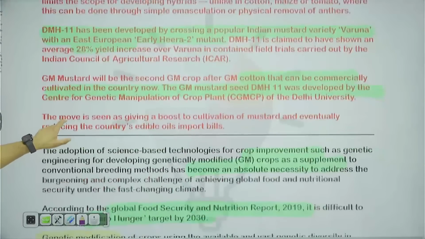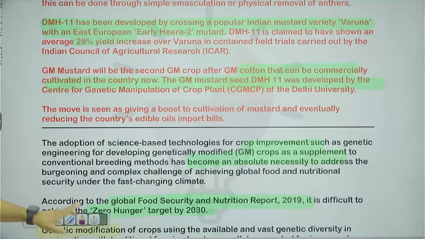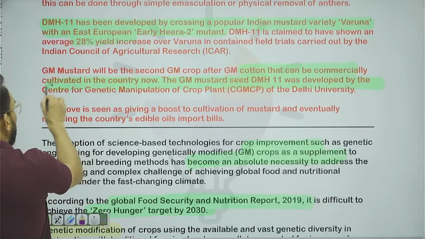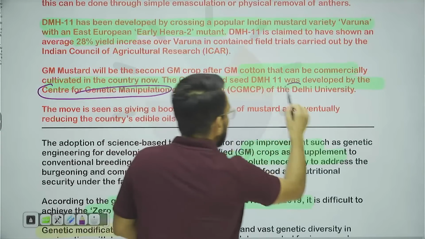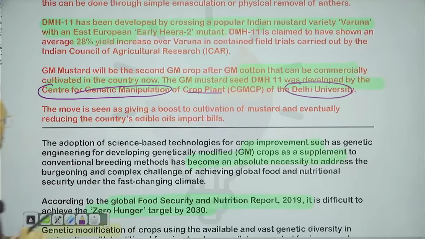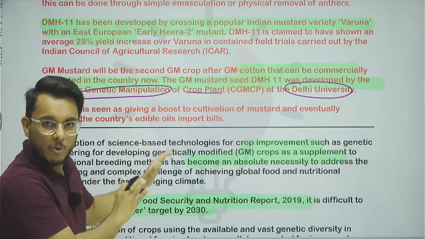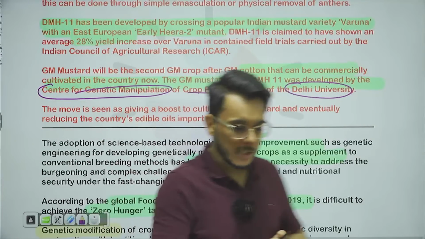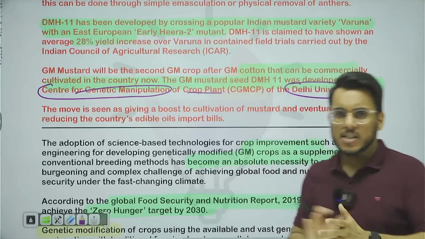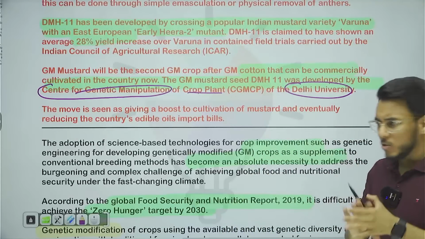Now, who has developed this DMH11? DMH11 has been developed by the Centre for Genetic Manipulation of Crop Plants, Delhi University South Campus. Now, what has happened earlier? GEAC, we'll discuss about it, has given the clearance for the environmental release of mustard. But then activists criticized it. Why? That also we will take up.